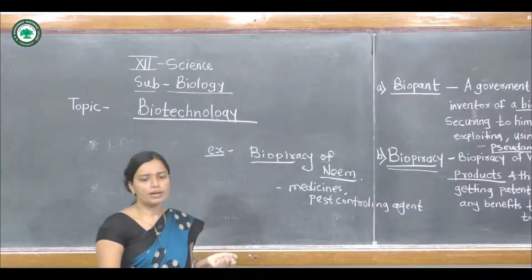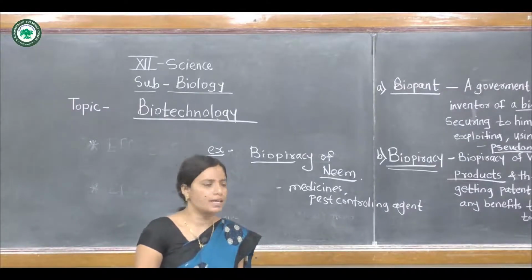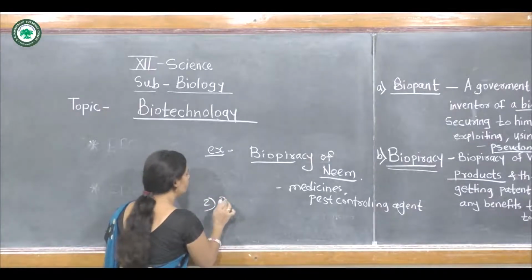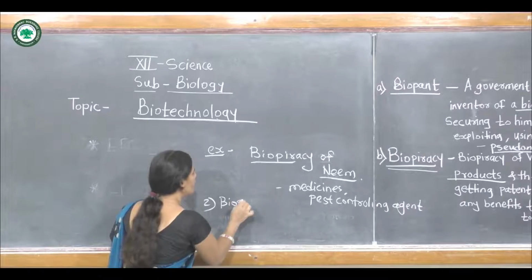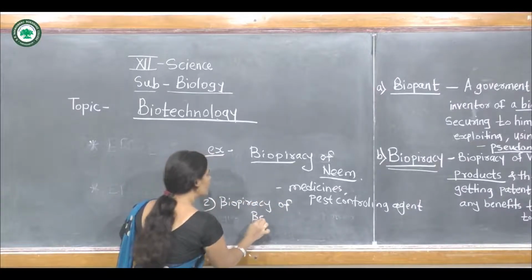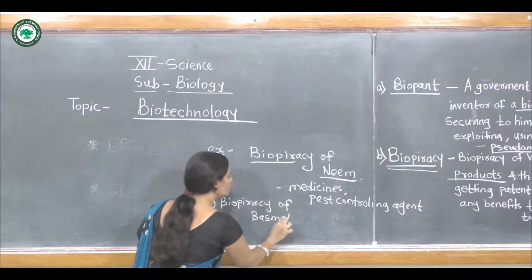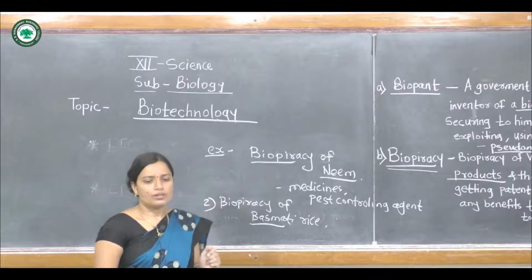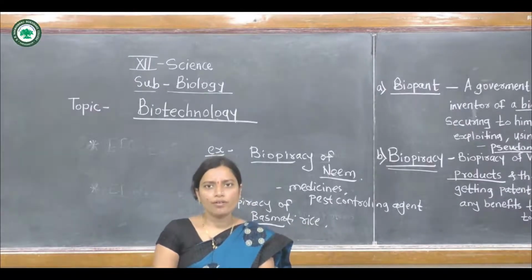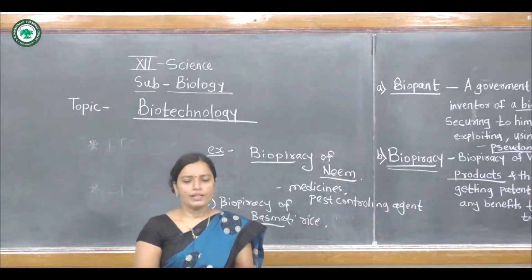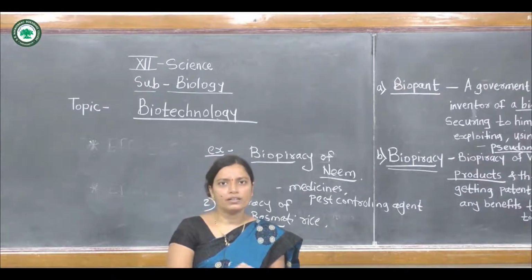Now the next is the biopiracy of basmati rice, the second example. This basmati rice is grown in the northern region, in the northern region of the Himalaya in India.